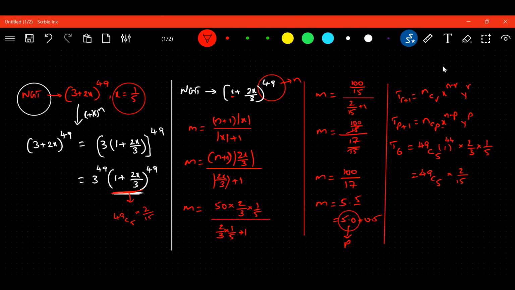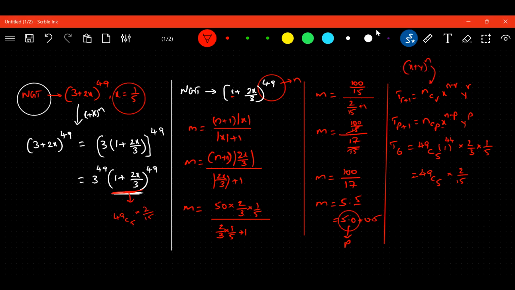Sir, it should be T6 is equal to 49C5 into 1 upon 5 power 44. Yes, sir, 1 upon 5 power 44. But they are giving the value of x, not the x of x plus y. This is for x plus y whole to the power n.